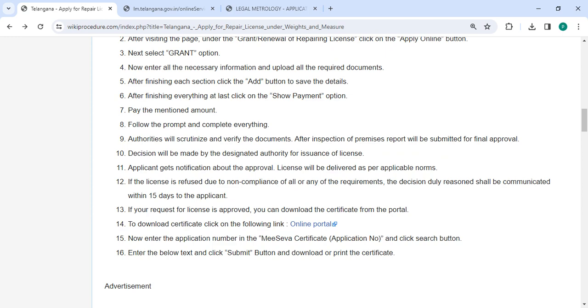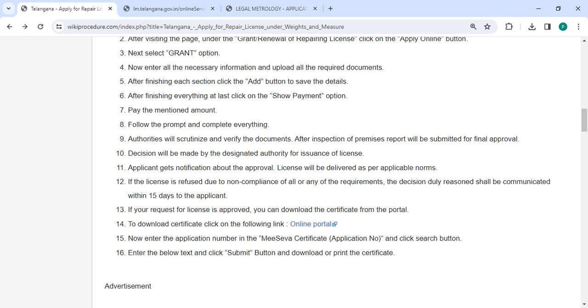After everything is completed, the authorities will scrutinize and verify the documents. After inspection of premises, the report will be submitted for final approval. The decision will be made by the designated authority for issuance of the license. Then we can get the notification about the approval. The license will be delivered as per the applicable norms. If the license is refused due to non-compliance with all or any of the requirements, the decision, duly reasoned, shall be communicated within 15 days.